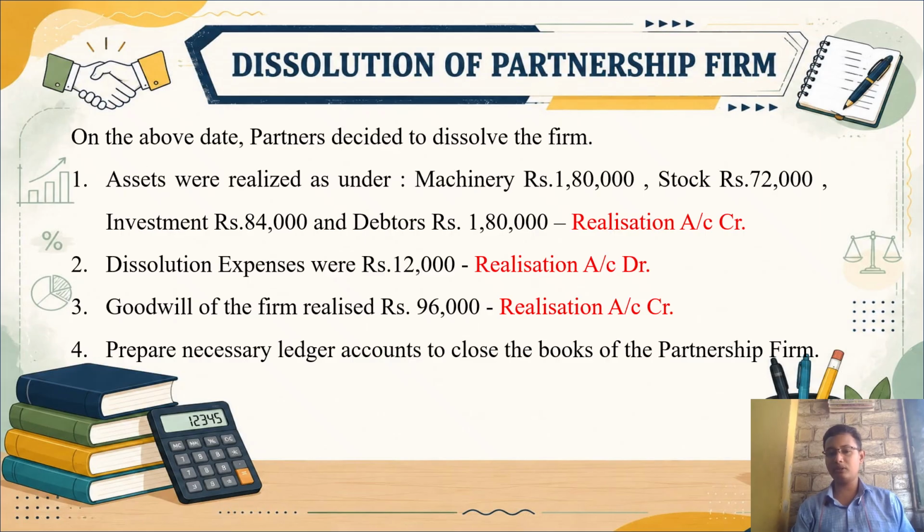Dissolution expense will be on the realization debit side. Goodwill of the firm they have given as 96,000. Remember, it will go on the realization credit side. If the goodwill is given in the balance sheet on the asset side, we have to distribute it to the partners capital account, as we distributed the general reserve. So moving towards our